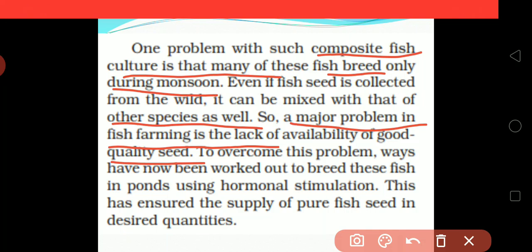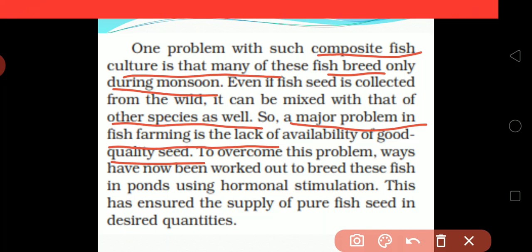If we are preparing a fish farm, there is one disadvantage: the lack of availability of good quality seeds. The seeds which we have are not of sufficient good quality, so the fish will get malnutritious food without a sufficient amount of nutrition, and this is one of the disadvantages.